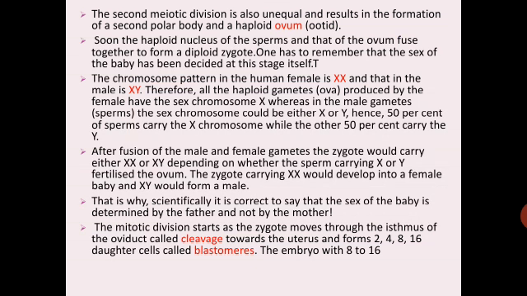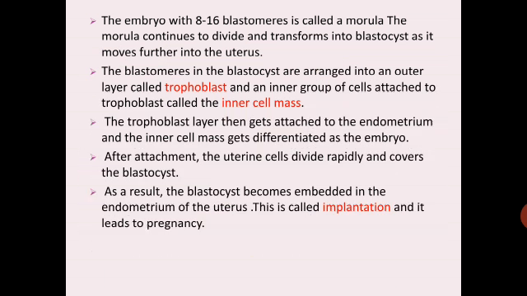The mitotic division starts in the zygote as it moves through the isthmus of the oviduct towards the uterus; this is called cleavage. So as I told, the zygote is formed by the fusion of the male and the female gamete. Now this zygote will move through the isthmus of the oviduct, and these divisions, which are nothing but cleavages, occur in it, and it moves towards the uterus to form 2, 4, 8, 16 daughter cells, which are called blastomeres. The embryo with 8 to 16 blastomeres is called a morula.